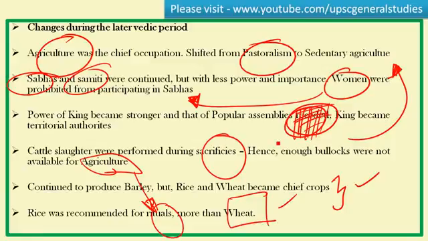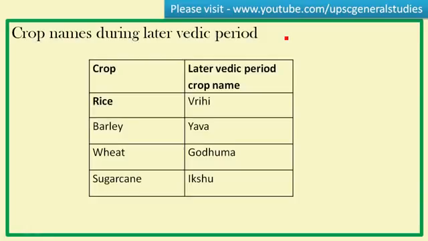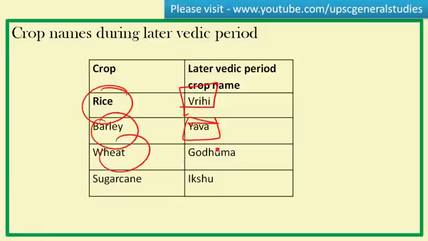Rice was used for ritual purposes during the offering of sacrifices and prayers to the gods of the later Vedic period. Some of the later Vedic names of the food grains are mentioned here. These may come in handy for answering prelims questions, so please be careful. Rice is called Vrihi, barley was called Yava, wheat was called Godhuma, and sugarcane Ikshu.